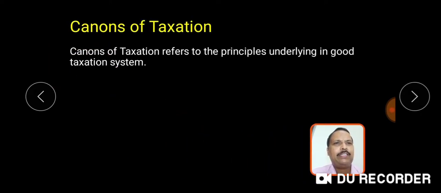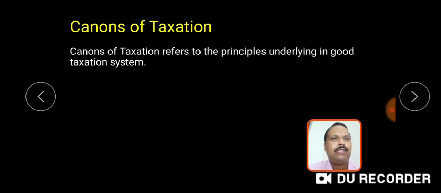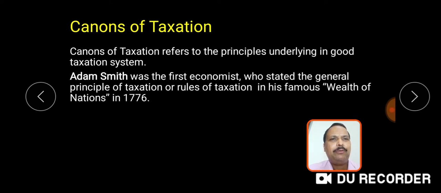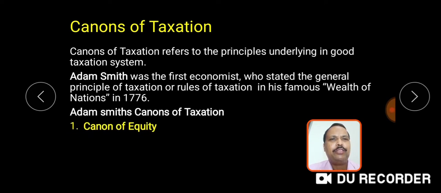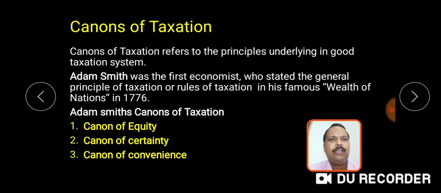The Canon of Taxation refers to the principles underlying a good taxation system. Adam Smith was the first economist who stated the general principles of taxation, or rules of taxation, in his famous book Wealth of Nations in 1776. Adam Smith's canons of taxation are as follows. Number 1. Canon of Equity. 2. Canon of Certainty. 3. Canon of Convenience. 4. Canon of Economy.